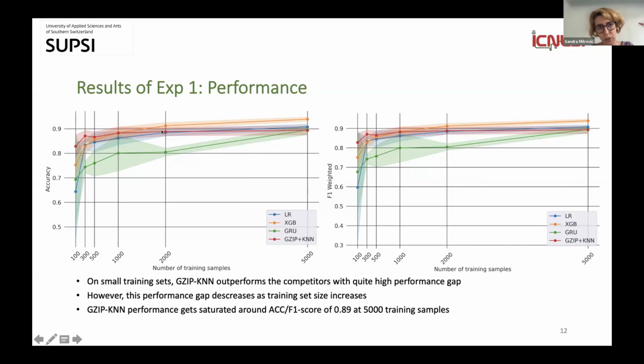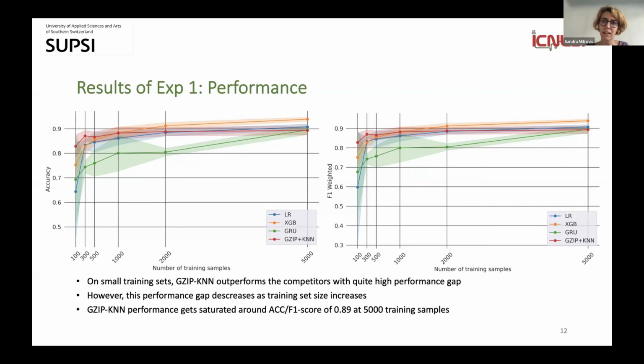And you can actually also see that Gzip-KNN performance gets saturated somewhere around 0.89 at 5,000 training samples, which kind of means that it has a very good performance if we have a limited training data set size.